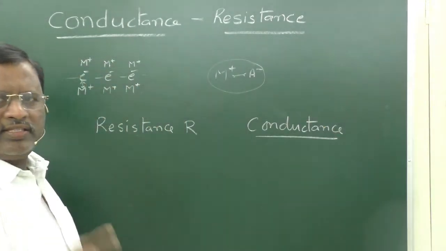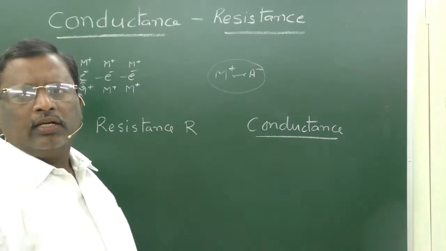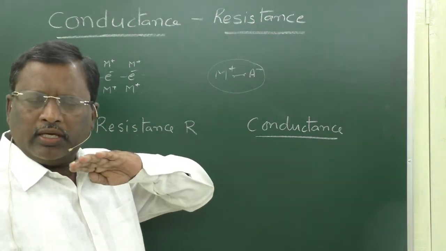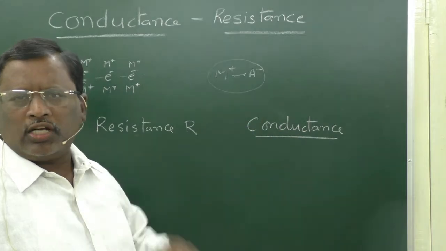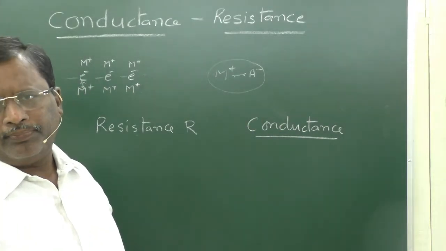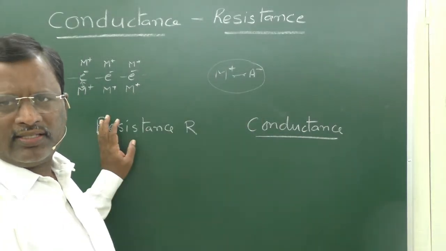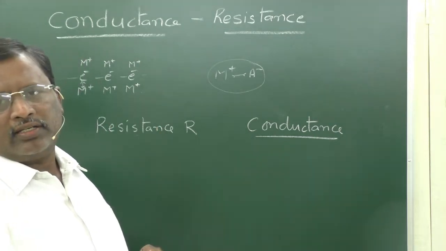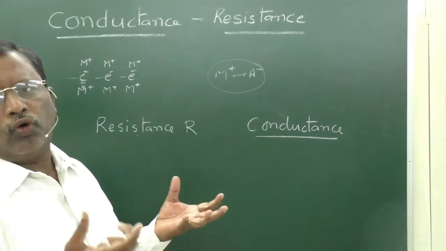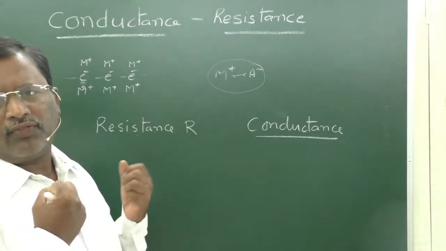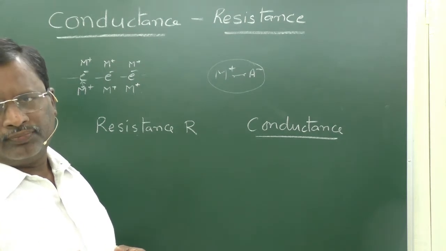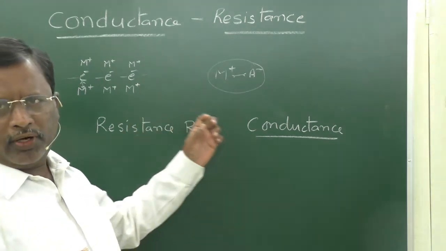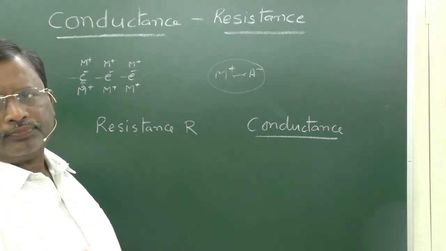Conductance is the tendency of a conductor to allow the flow of charge or allow the transfer of electrons from one place to another, whereas resistance is the property of that conductor to restrict the flow of charges, to restrict the flow of electrons. So these two are opposite properties of a conductor.